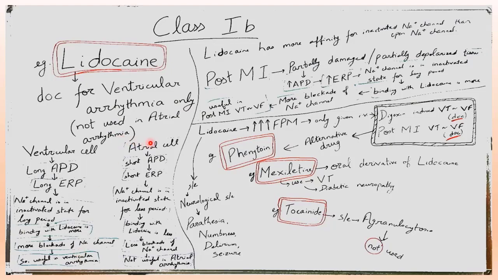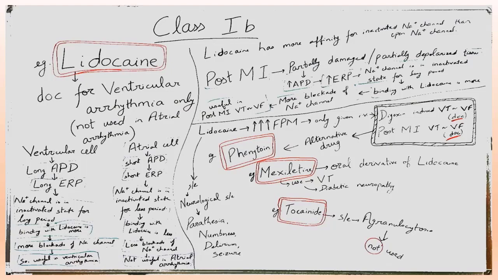Now, the atrial cell has a short action potential duration. That means a short effective refractory period. So a short effective refractory period means the sodium channel is in the inactivated state for less time. That means binding with lidocaine is less. So less blockade of sodium channel. So not useful in atrial arrhythmia. So we have to remember one point. Lidocaine has more affinity for the inactivated sodium channel than the open sodium channel.